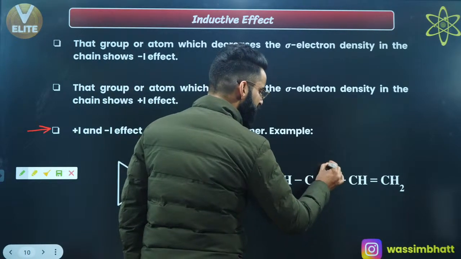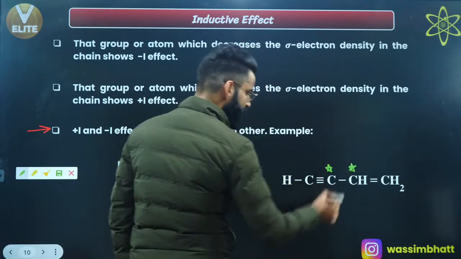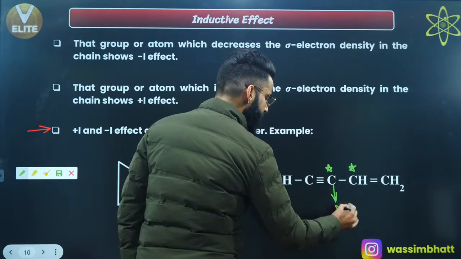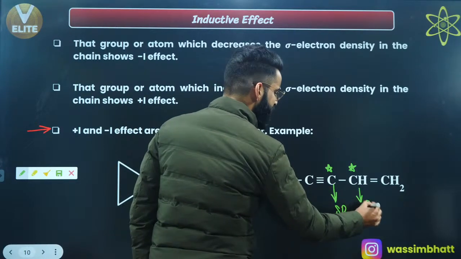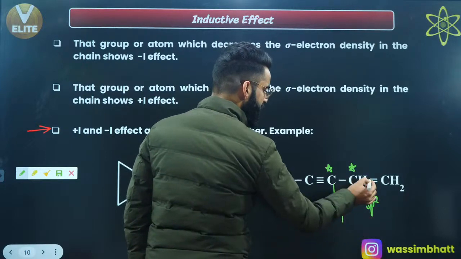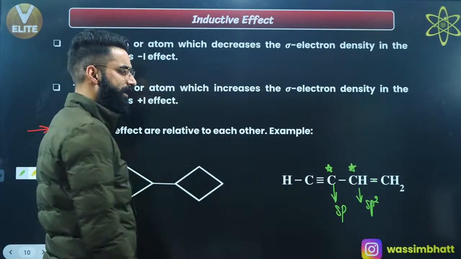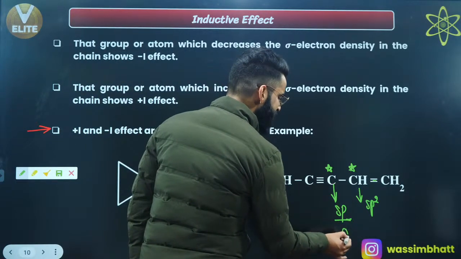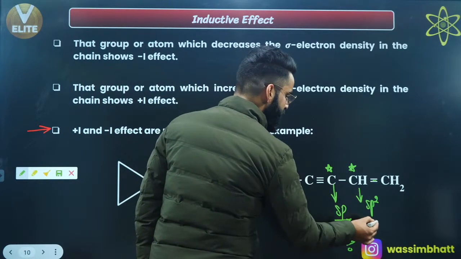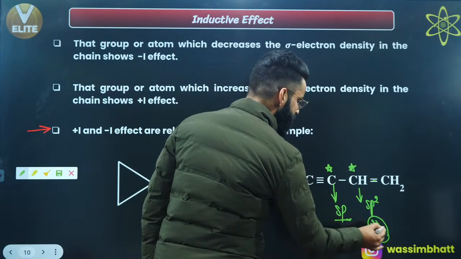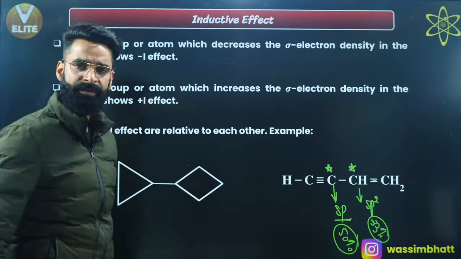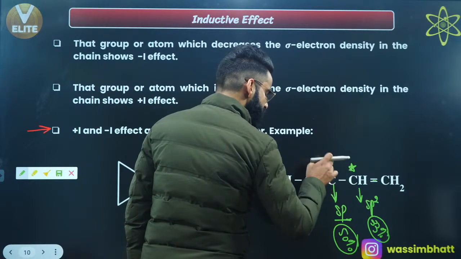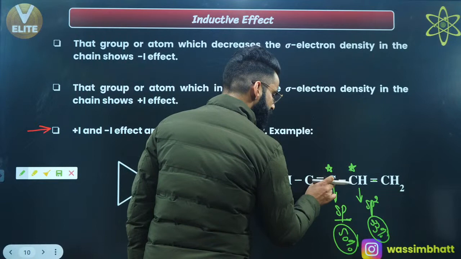See, if I talk about this carbon atom and this carbon atom, right? This carbon, it's forming 2 sigma bonds basically. So the hybridization of this carbon is going to be sp. If I'll ask you what is the hybridization of this carbon, you'll clearly say it's sp2 because it's forming 3 sigma bonds, one here, and one with hydrogen, right? So it's forming 3 sigma bonds, sp2 hybridized, right? If this carbon is sp hybridized, its percentage S character is 50. If this carbon is sp2 hybridized, its percentage S character is 33%, right? And more the S character, more the electronegativity, right? We have discussed that in the earlier sessions. So people, if this carbon has got more S character, I'll say the electronegativity of this carbon is more.